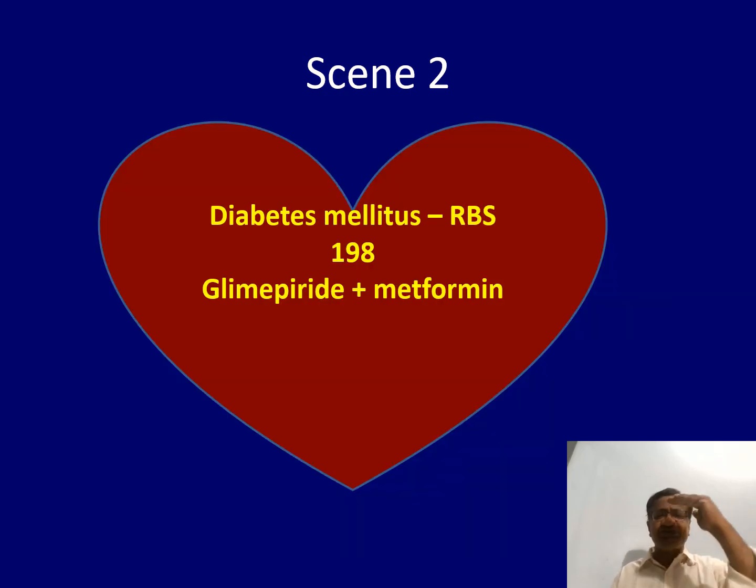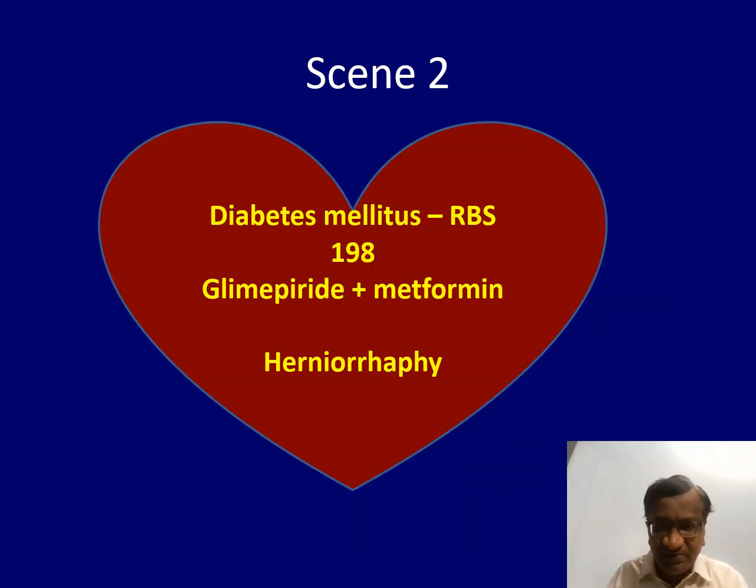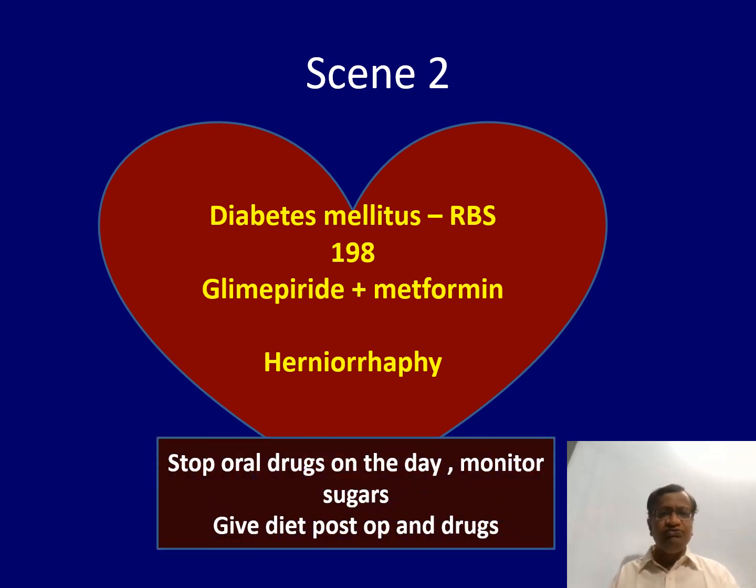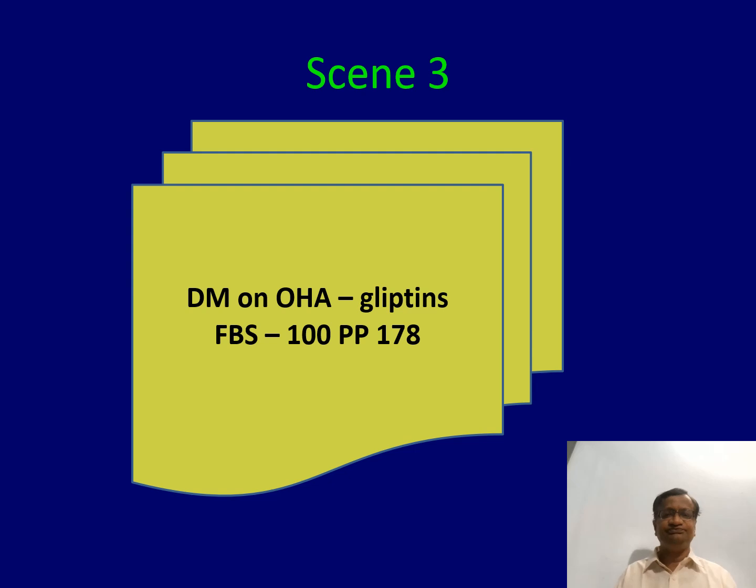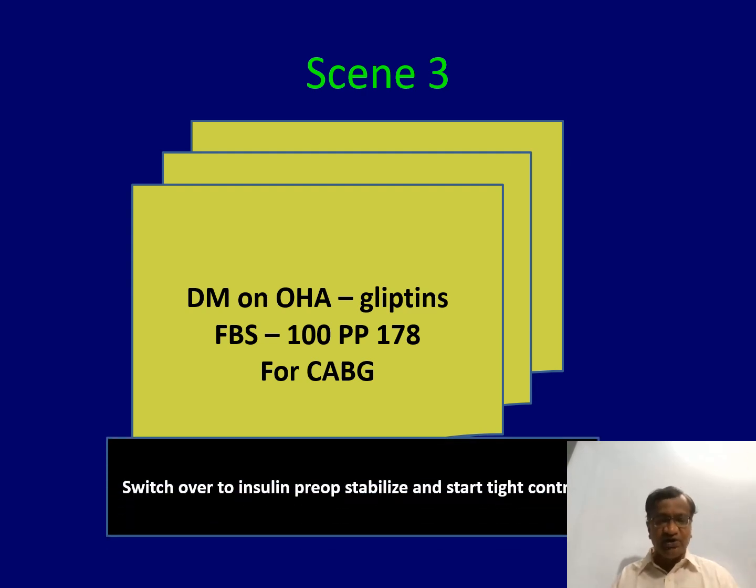Scenario 2, diabetes mellitus, sugar is 198, on glimepiride and metformin, for hernia. So give breakfast, stop oral drugs, monitor sugars, give diet the next day or night, and then give glimepiride, metformin. No insulin change needed. Diabetes on OHA, gliptins, fasting, well controlled, gliptin okay? Now it's for CABG. It's a major surgery, all CABGs, only insulin. Convert to insulin and give tight control intraoperatively.